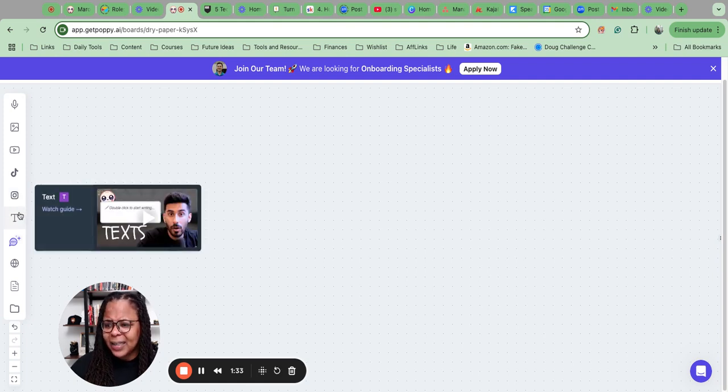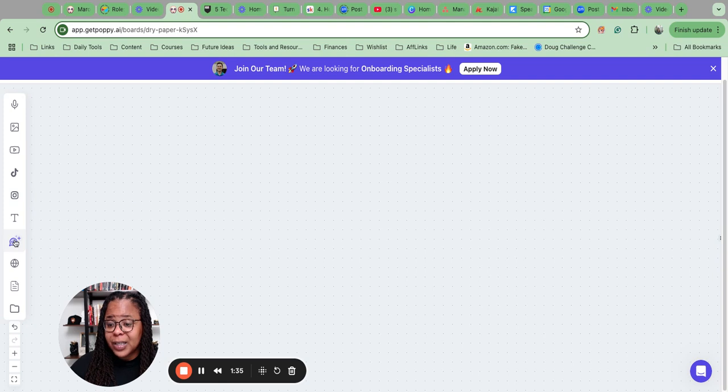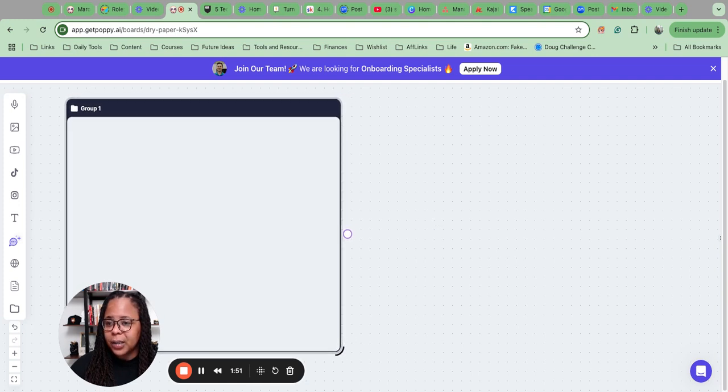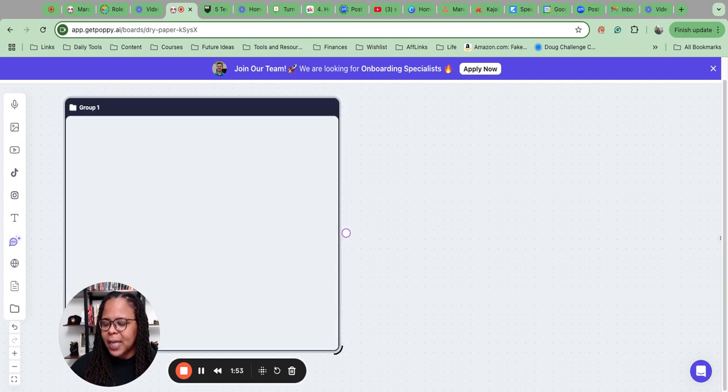It could be straight text. Can also use the chat. That's what we'll be primarily using so that we can ask and prompt some questions to the AI. We can bring in different websites, documents, and of course the groups. So we're going to create a group first, and that's where our information is going to live so that it's all in one place when we're pulling that information.